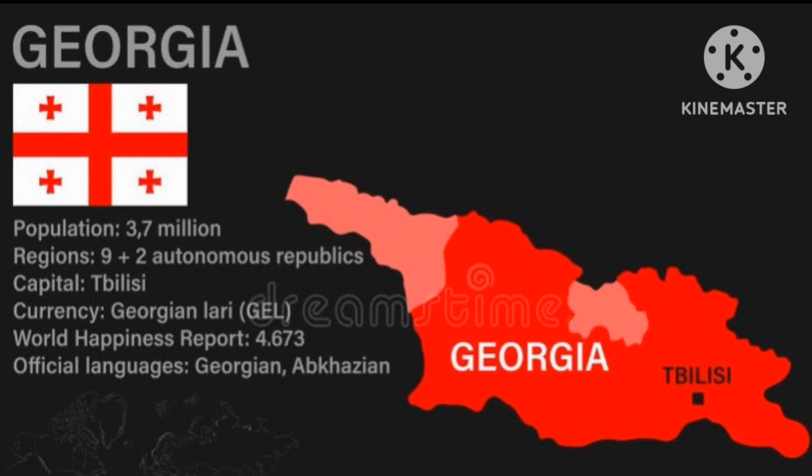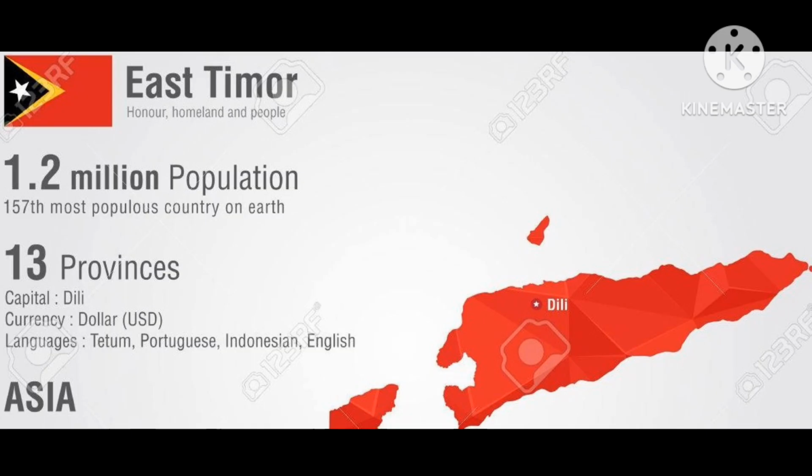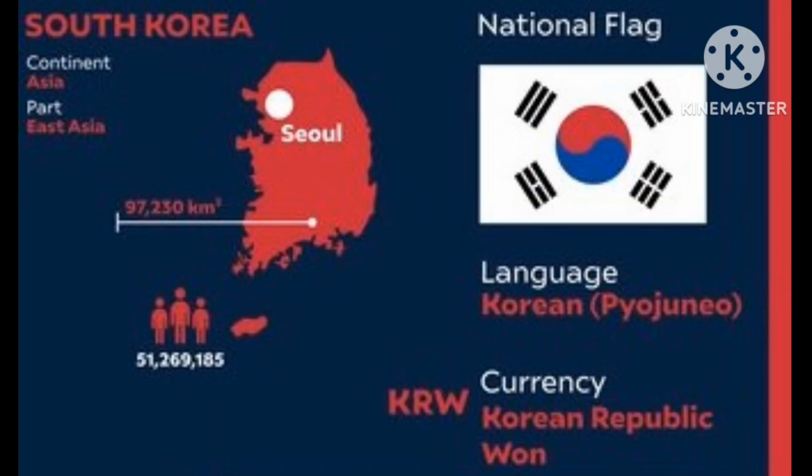Abkhazian is its official language, and a world map is also shown on the screen, and its flag also has a unique style. And the next country is East Timor. The capital of East Timor is Dili. Currency is dollar. Language is Tetum, Portuguese, Indonesian, English, and so on. And its world map is also shown on the screen. Its flag also.